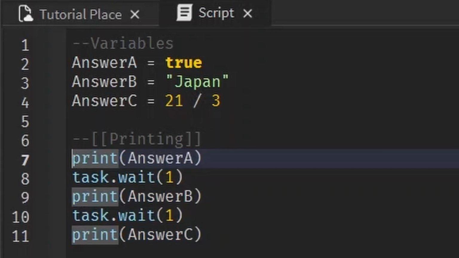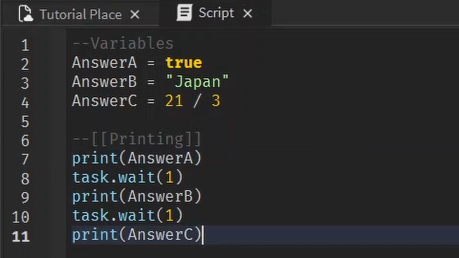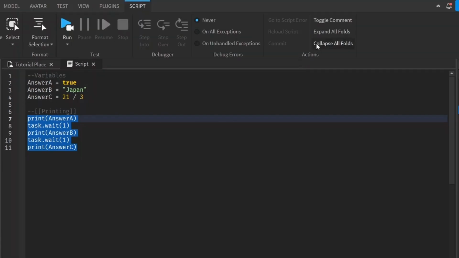But another way to comment a lot of stuff easily, you select it and then you go up here where it says toggle comment, and it'll either comment it out or uncomment it if it's already commented. And the shortcut to this is control and then slash.